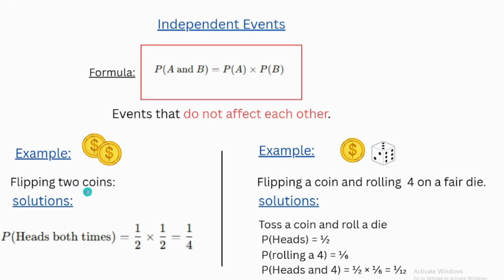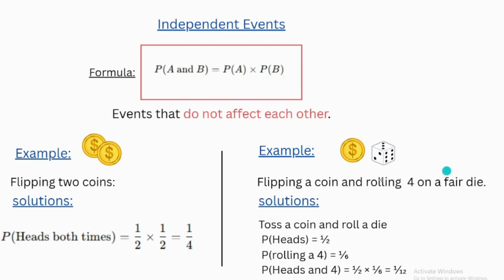So when I flip two coins, the probability of getting heads for the first coin is half, and also for the second coin it will be half. So the probability of both coins having heads equals half times half, equals 1/4.